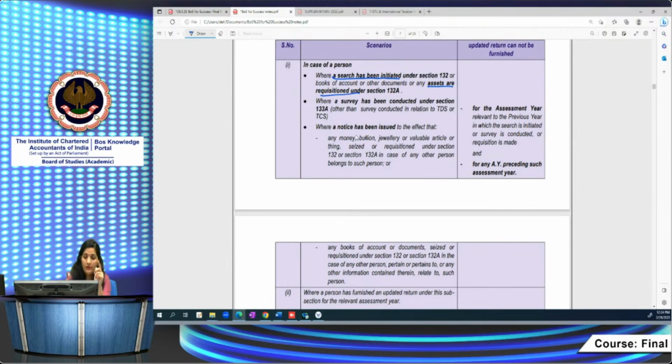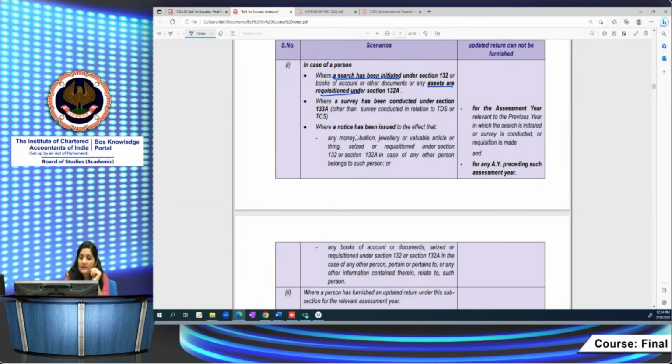It's very important actually. Where a survey is conducted in relation to TDS or TCS, to gather information relating to TDS and TCS, then the person is eligible to file. However, in other cases where a survey is conducted for other purposes, that person is not eligible to file an updated return.